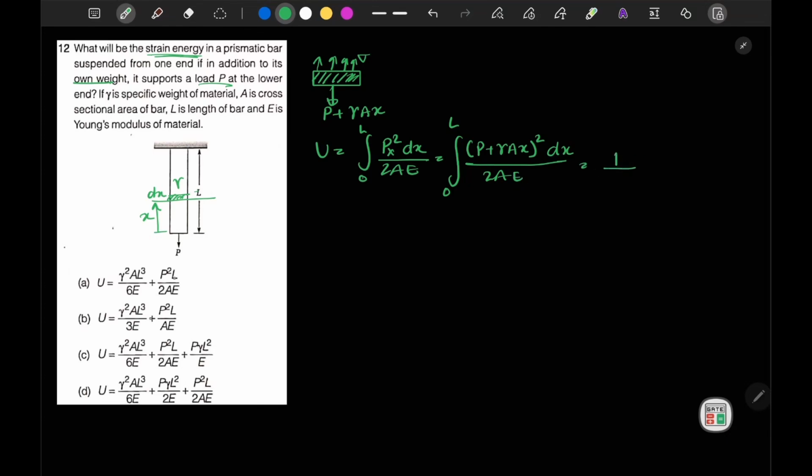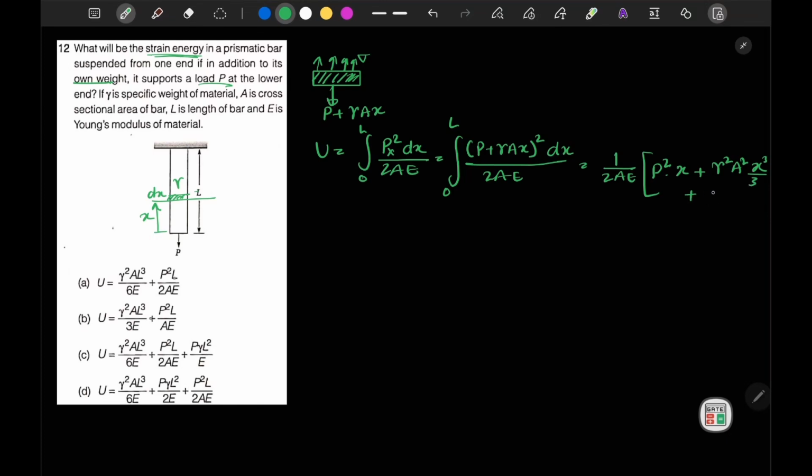So this will be our 1 by 2AE into, now if you integrate this, first let's expand this term. So the first term is P square into x, plus the second term is gamma square a square into x square, and x square dx will be x cube by 3.